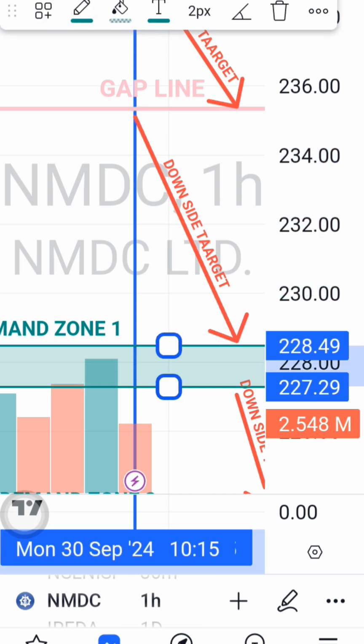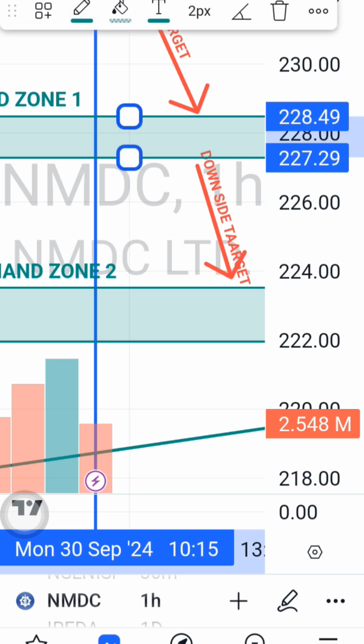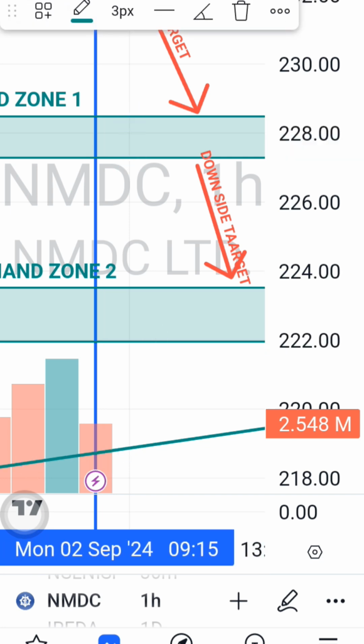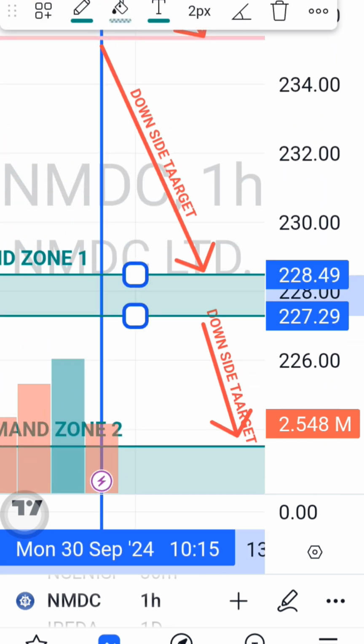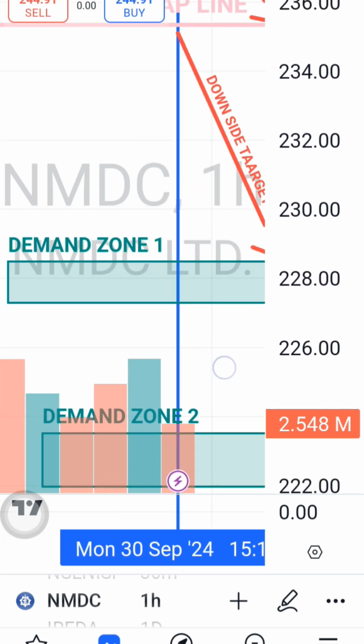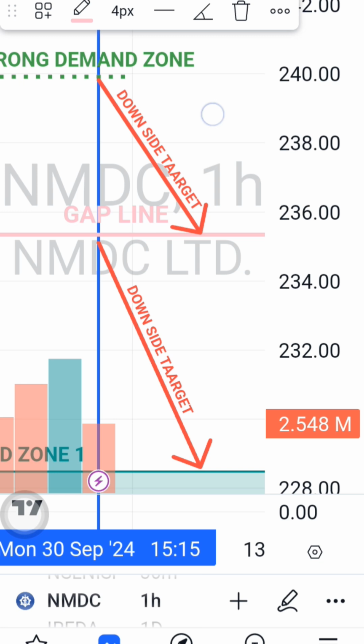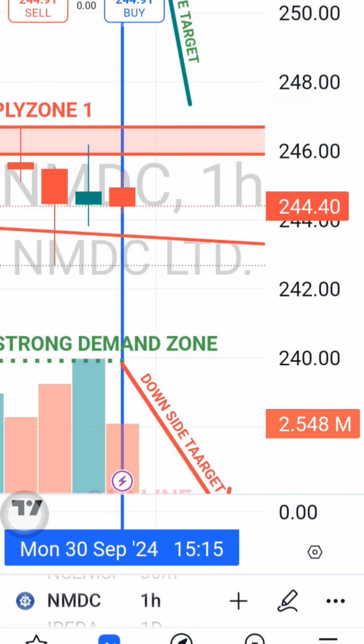If NMDC share comes below demand zone 1, it may come up to demand zone 2. And there's a 1-day trend line, green color, you can see. So a low risk investor can take entry here whenever there's a bounce back from demand zone 1. The gap line is also there, but it is very bullish only due to China news.